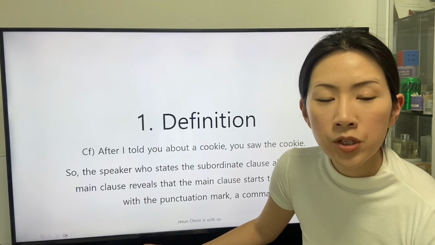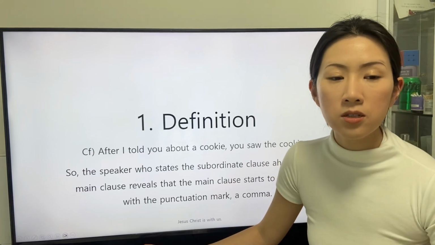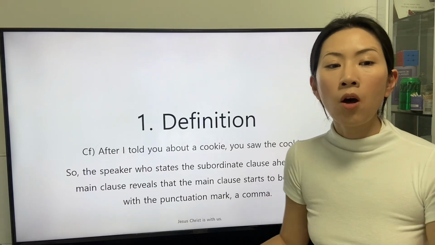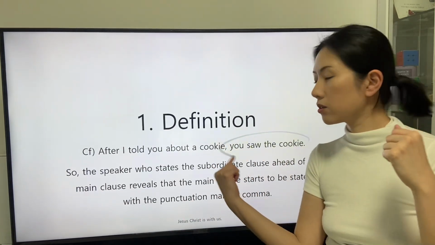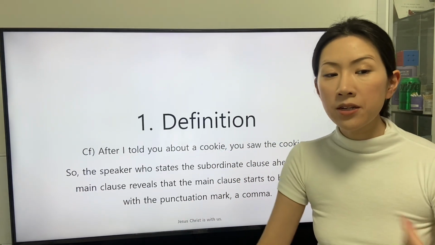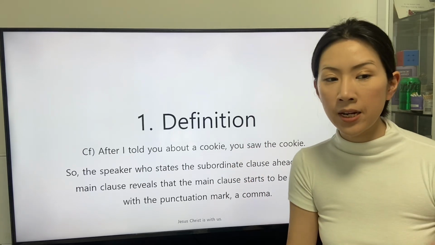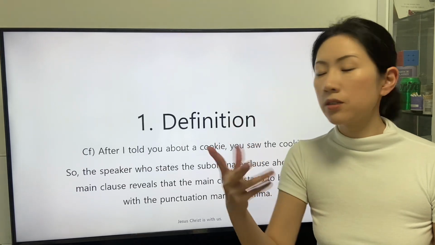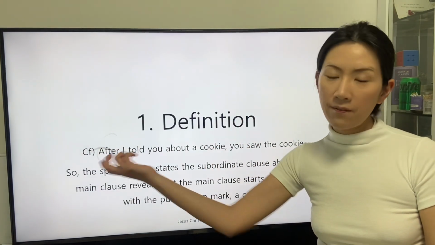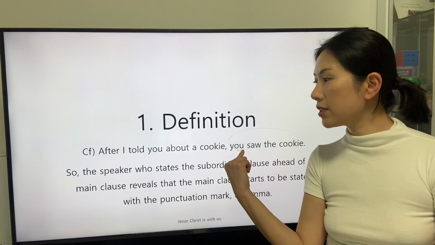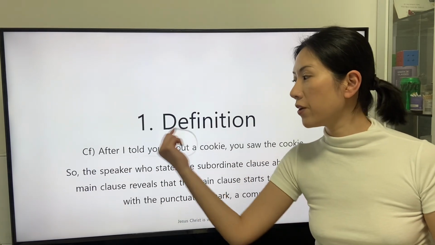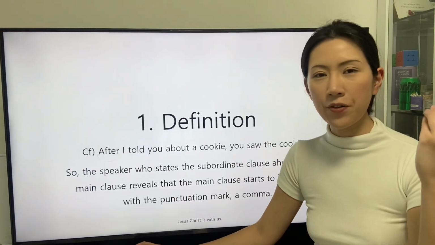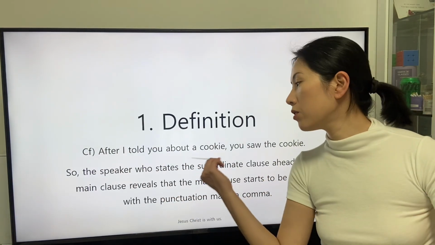So the speaker who states the subordinate clause ahead of the main clause reveals that the main clause starts to be stated after a punctuation mark, a comma. We can see that the subject of the conjunctive adverb is stated in the main clause, and the object of the conjunctive adverb, to receive the definition of the conjunctive adverb after, is stated in the subordinate clause.